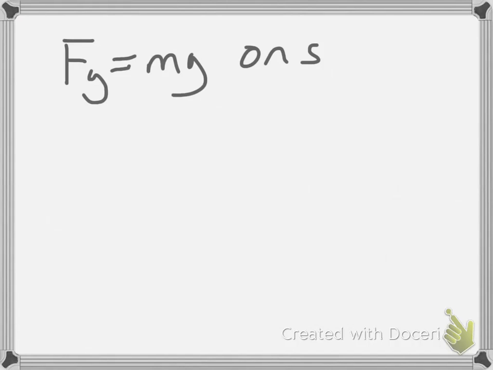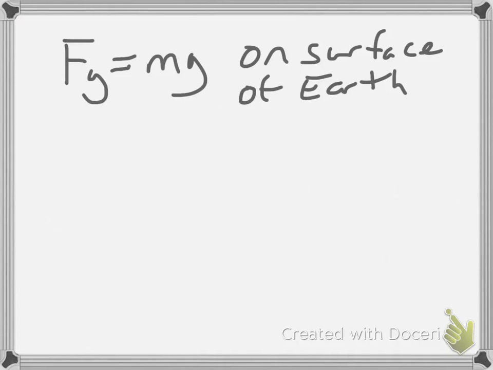Now when we look at gravity on the surface of Earth, we can say that the force of gravity is just mg on the surface. But if we're looking at two objects and how they're attracted to each other, or if we're talking about things that are further away than simply the surface of Earth, we need to use this equation.